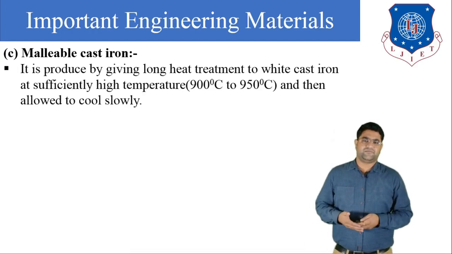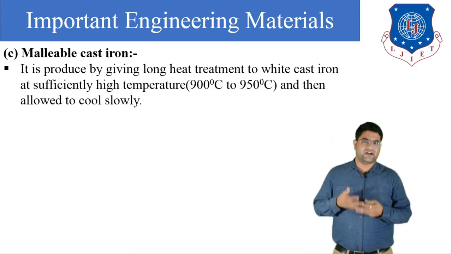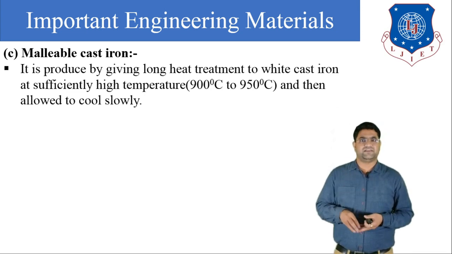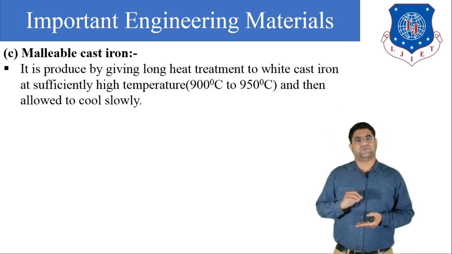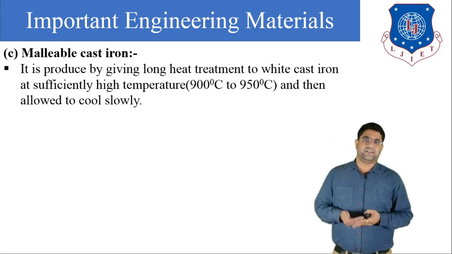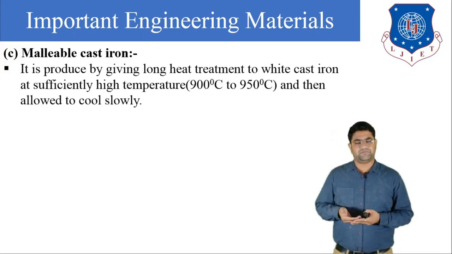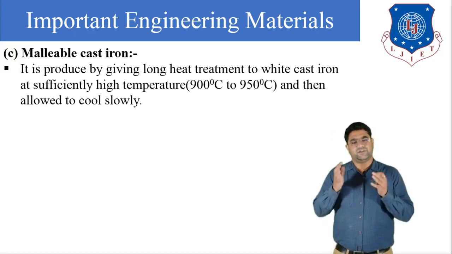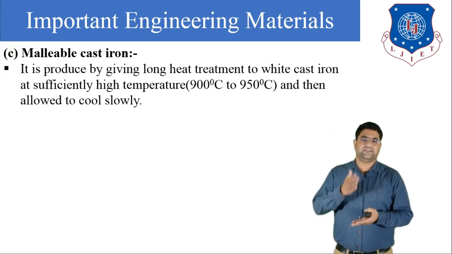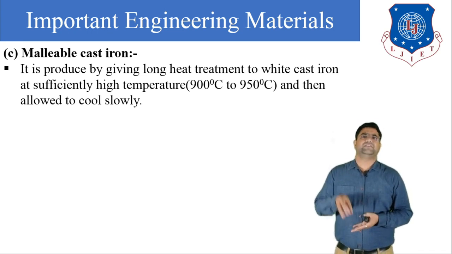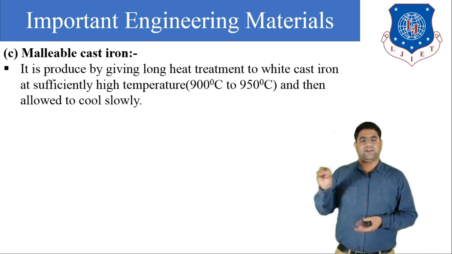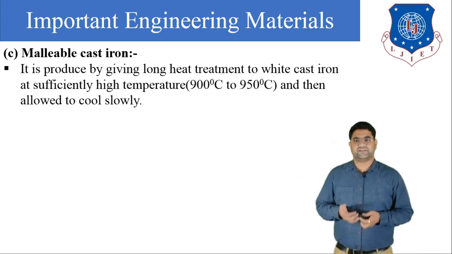We know that cast iron is generally very hard and brittle. So to improve its tensile strength, we do heat treatment over the white cast iron. Ultimately, the tensile strength and the malleability of the cast iron are improved due to the heat treatment. So to improve the ductility and malleability in cast iron, we produce malleable cast iron. So how is it produced?